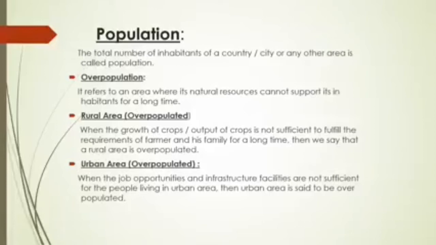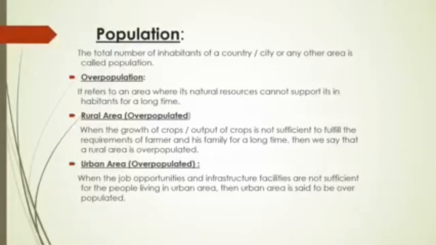Okay, when the natural resources cannot support its people living in that area, then we can say that it is an overpopulated area. Second is rural areas overpopulated, when the growth of crops, the output of crops, is not sufficient to fulfill the requirement of the farmer and his family for a long time. Then we say that a rural area is overpopulated. Okay, when the agriculture growth rate is not sufficient enough to fulfill the requirement of the farmer family, then we say that the rural area is overpopulated.